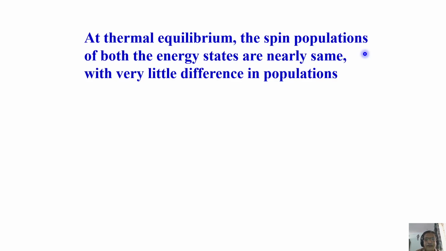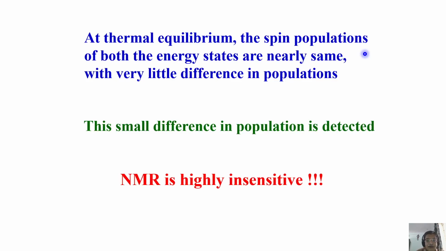Imagine if I took a large number of spins, all the spins available in a given sample, and found the population ratio: you would hardly detect a few hundred. The difference is so small, and that is what you have to detect. So that means NMR is a highly insensitive technique. If you want to detect the NMR signal, it's very difficult because the population difference is so small.